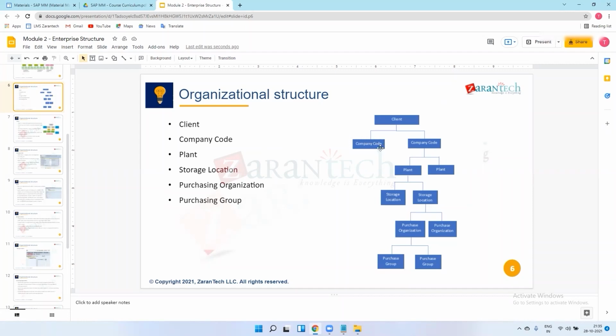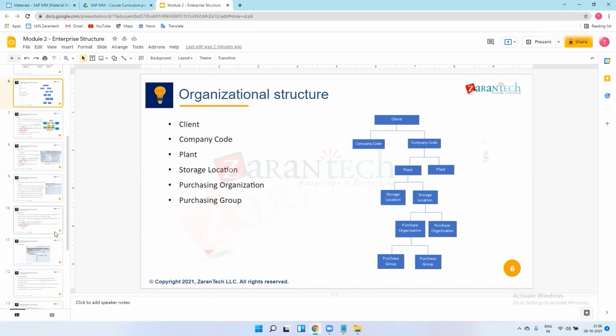This is one part of EWM, that is, warehouse management. There is one separate module, so we will focus on the storage location only. We will create storage locations in plants and we'll keep our material in the storage locations. That's it. As part of EWM, we will manage all the materials at storage location level, and that will be a huge concept, so we will not go for that. As an MM functional consultant, we just limit it to the storage location within a plant.